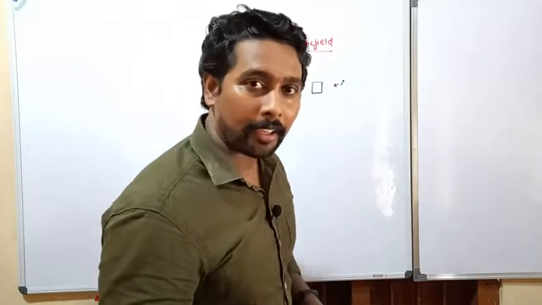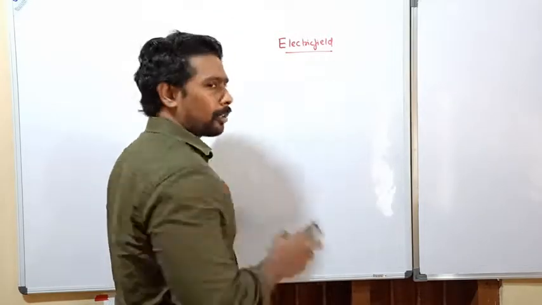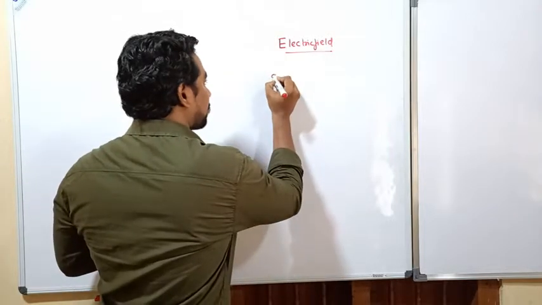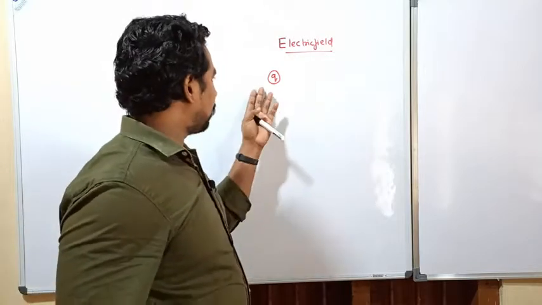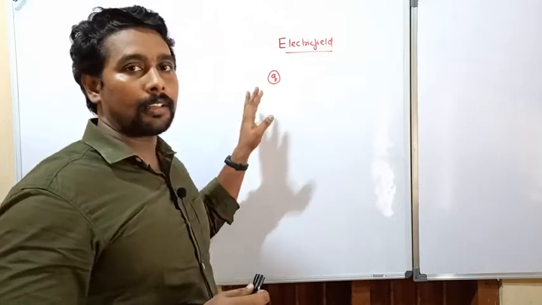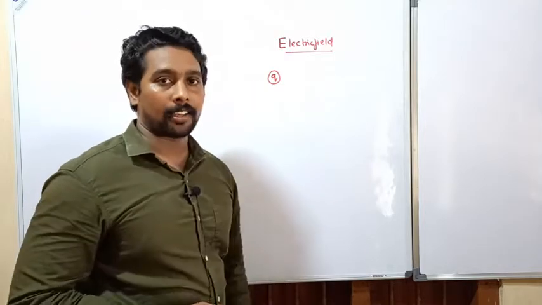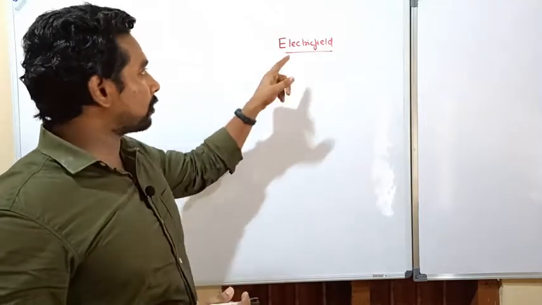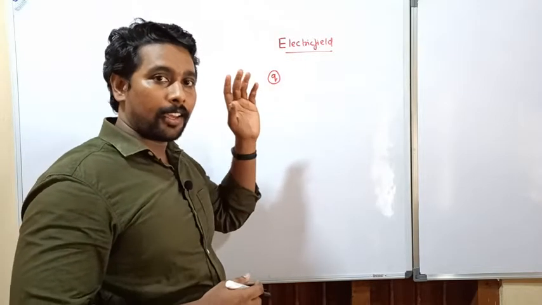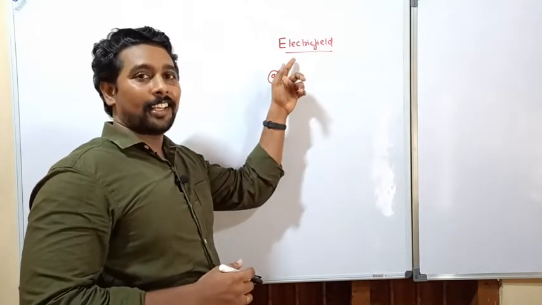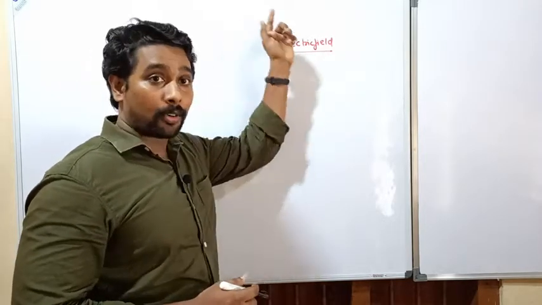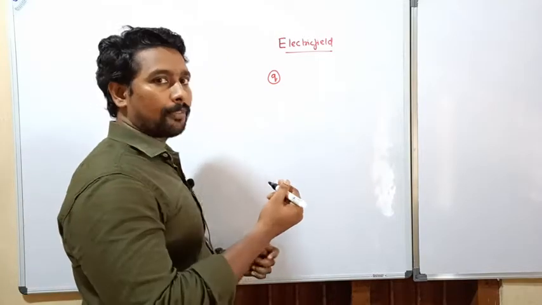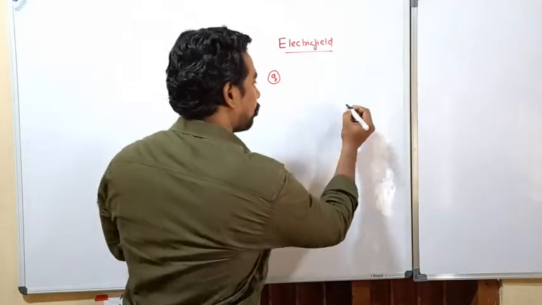In the same way, you can answer the question for electric field also. If somebody asks you what is electric field, you can answer like this: if there is a charge, saying this is a charge, I am not conscious about whether it is an electron or proton. I am just saying it's a charge. And I want to answer the question, what do you mean by electric field? How will I answer this question? I will say that it is a space around this charge, in which I have to test where is that electric field, so that I have to put one test charge.